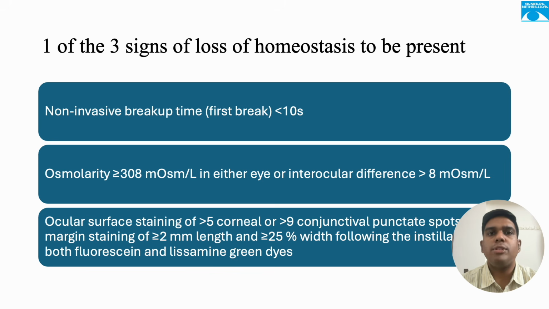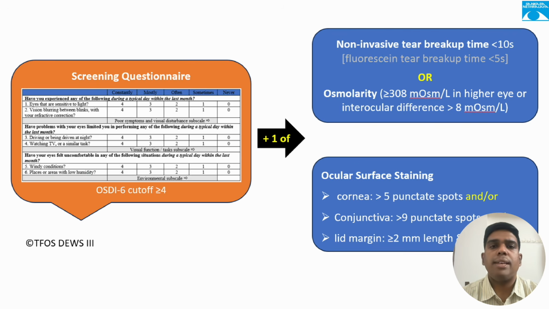Once the symptoms are established, we need objective evidence of homeostasis loss. At least one of the following must be abnormal: tear film instability, noted by non-invasive breakup time less than 10 seconds, or hyperosmolarity, or presence of ocular surface staining, as mentioned here. So, symptoms plus loss of one of the three homeostasis markers equals the dry eye diagnosis.